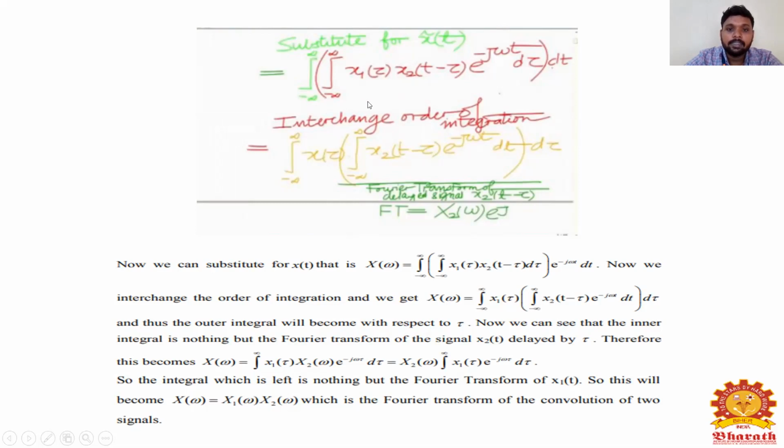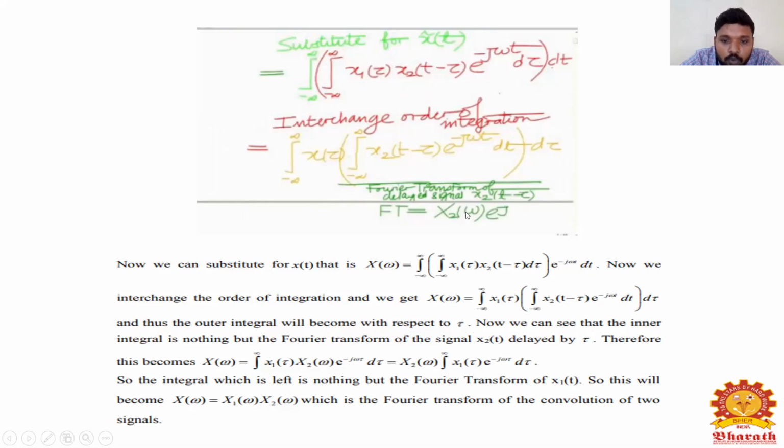This whole term is the Fourier transform of x of tau, right? So interchange the order of integrations. I'm taking x1 of tau outside, then I will get the integral from minus infinity to infinity of x2 of t minus tau into e power minus j omega t dt, into d tau. So this term is the Fourier transform of a delayed signal, that is x2 of t minus tau.